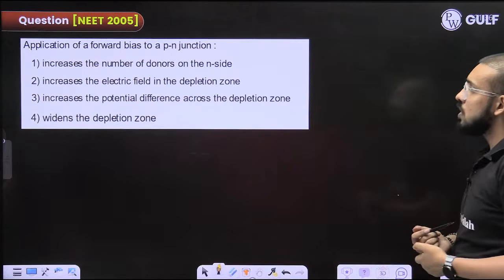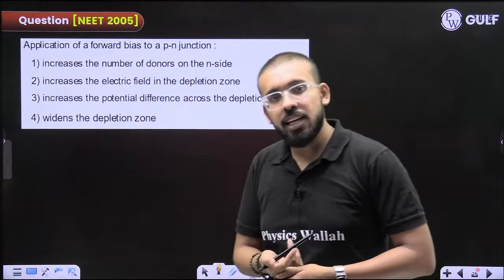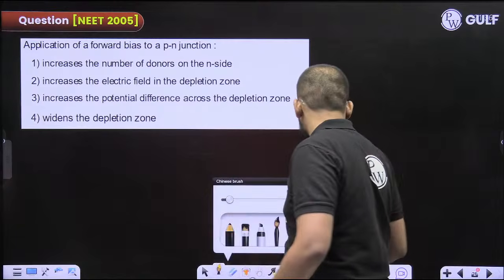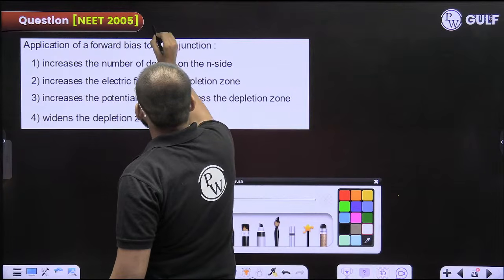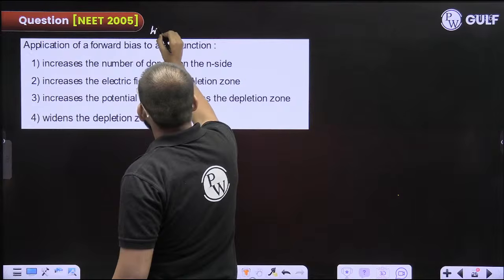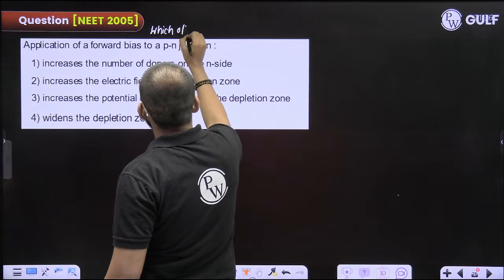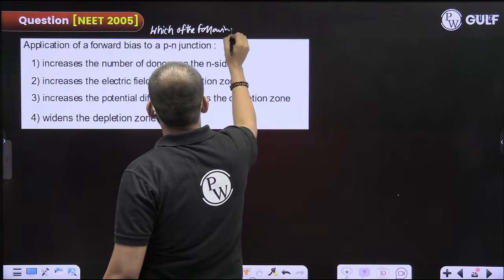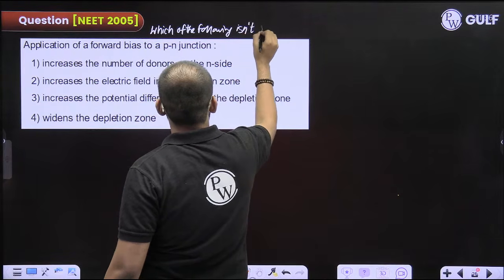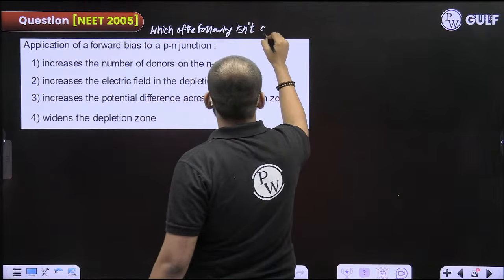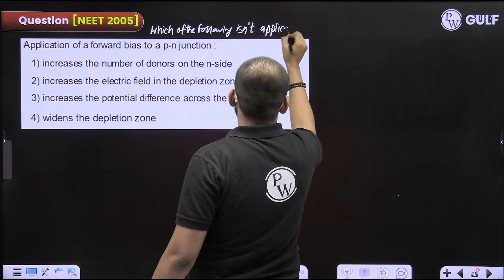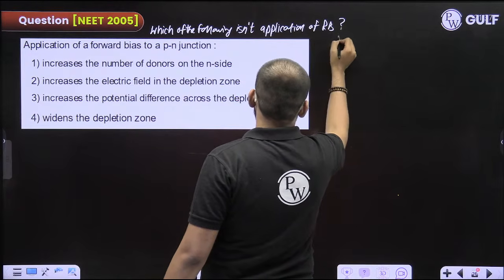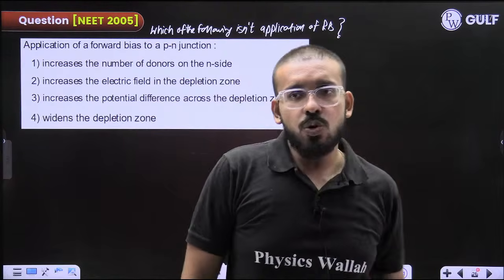This is a good question. I can tell you how they can ask you. Applications of forward bias, they can ask you: which of the following is not an application of reverse bias. They can ask you a question like this also.